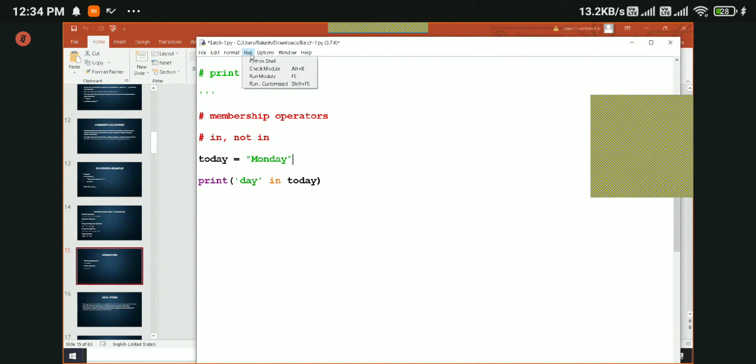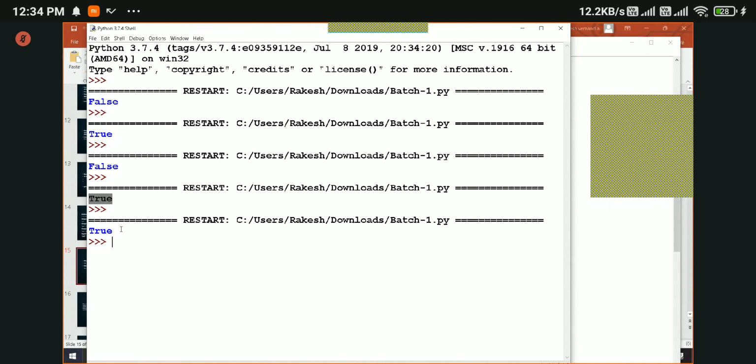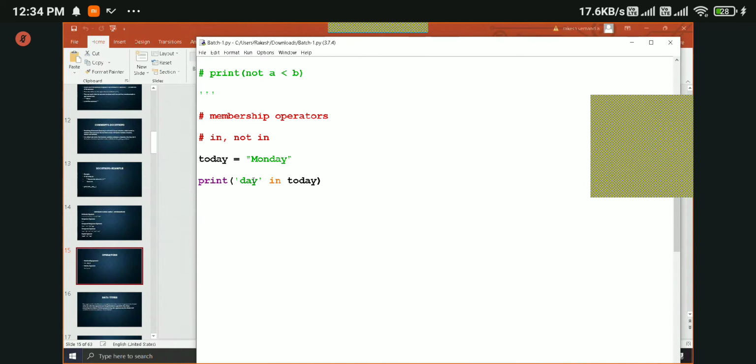So let us run this. What is the output? The output is true, because the characters of the string day are present in Monday, which is the variable that we are checking. That's why we got true.